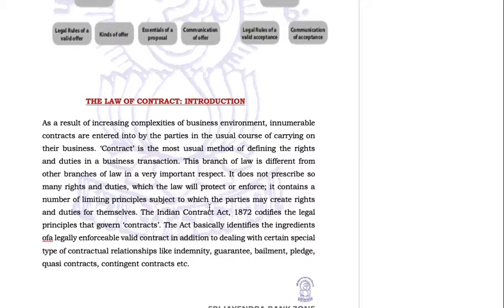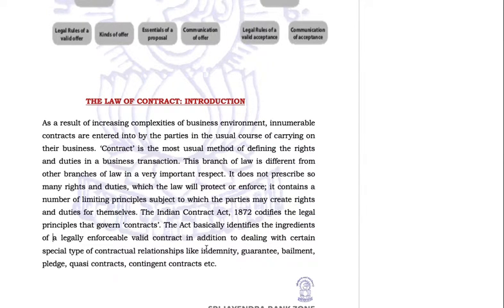The Indian Contract Act 1872 codifies the legal principles that govern contracts. The act basically identifies the ingredients of a legally enforceable valid contract, in addition to dealing with certain special types of contractual relationships like indemnity, guarantee, bailment, pledge, quasi-contract, contingent contracts, etc. We'll later on read about these terms: what are indemnity, guarantee, bailment, pledge, quasi-contract, contingent contracts, etc.